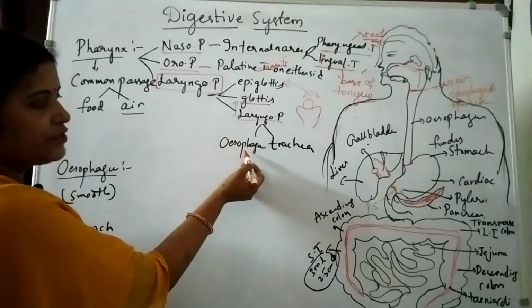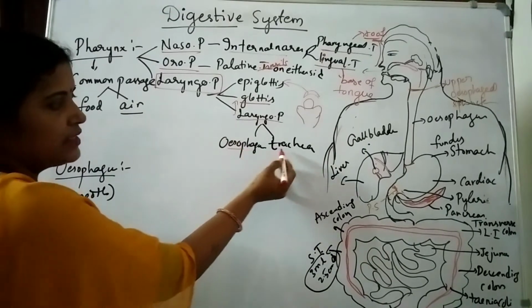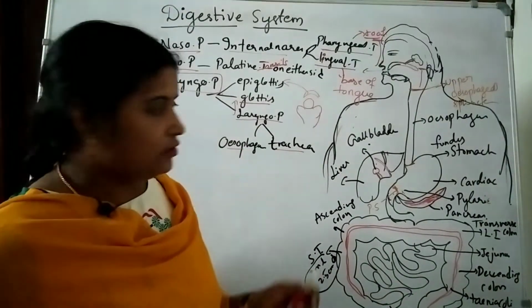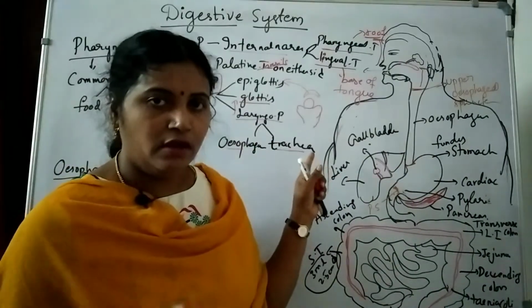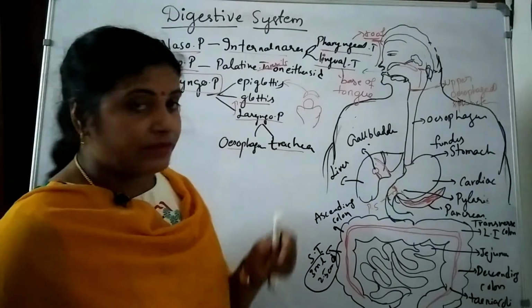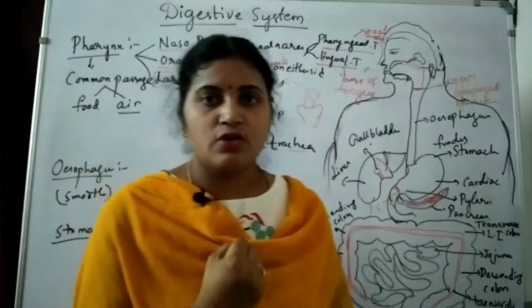So this laryngopharynx opens into two tubes. One is the esophagus, another one is the tracheal tube. Food enters into the esophagus and air enters into the trachea. After that, when we are swallowing food, what happens?